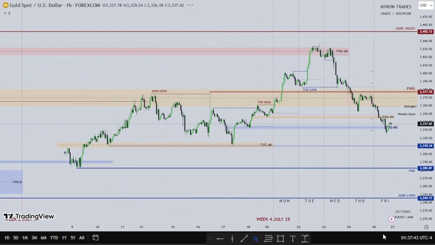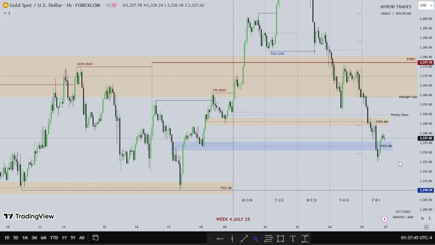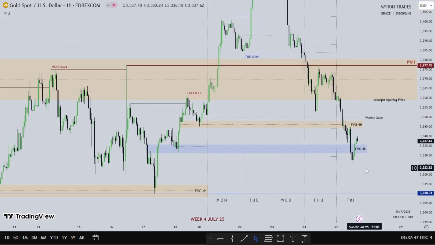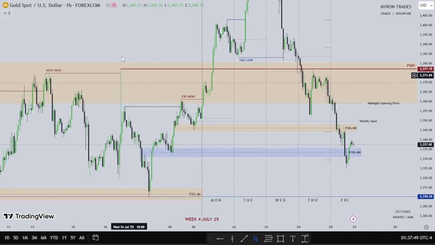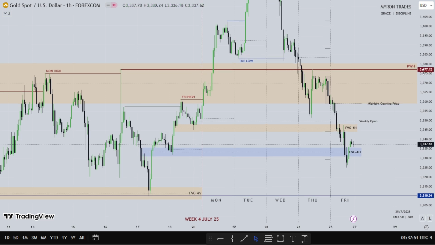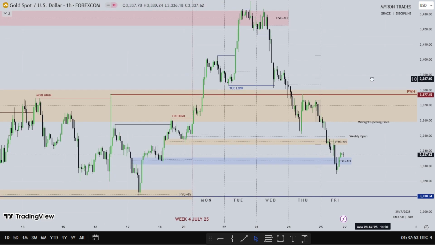So this is gold. This is the previous week high of the old week, prior to this new week's price action. So we see Monday aggressively violate this previous week high. Then we'll see Tuesday have a small retracement, and we'll see a continuation higher into a 4 hour fair value gap.